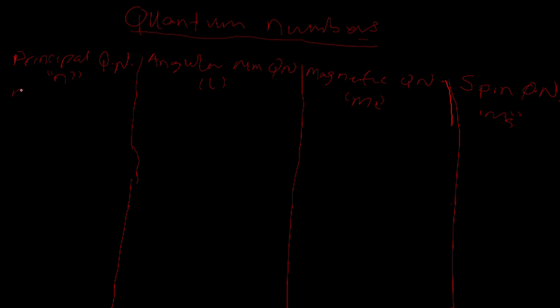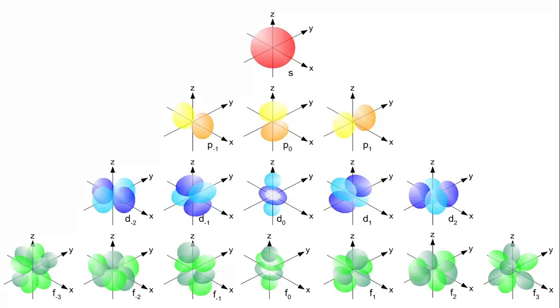When N is 1, it is telling you the electrons are in the first shell.